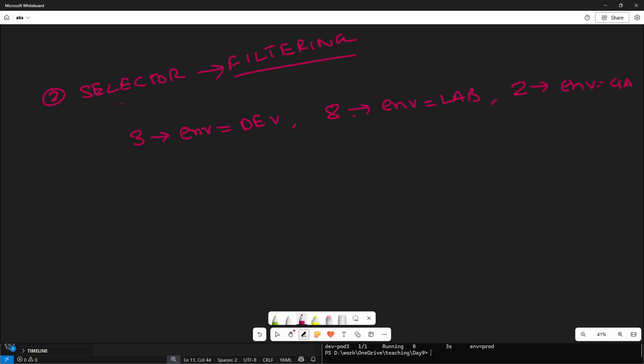Okay, so if you want to see all the pods in which the environment is equal to lab, then what would be the command? Okay, you know the answer. The answer would be 8, because we have 8 pods which we have created inside the lab environment. But if you want to filter out the resources from the given labels, this approach is called selector. We are selecting the values, we are filtering the values.